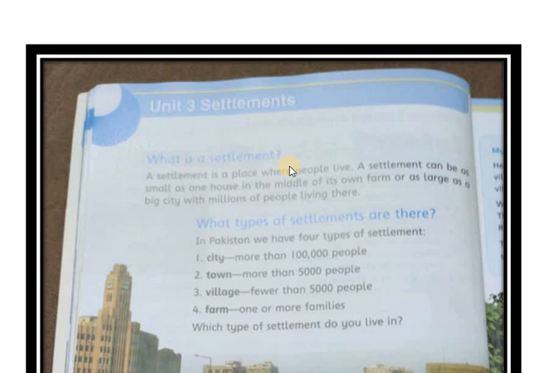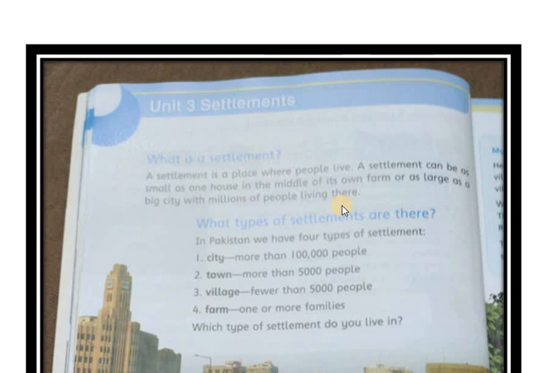Before we study about settlement, we must know about the area. Our topic is about what is a settlement. A settlement is a place where people live. A settlement can be as small as one house in the middle of its own farm, or as large as a big city with millions of people living there.